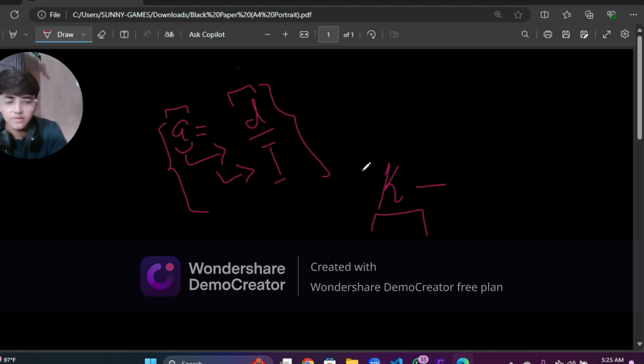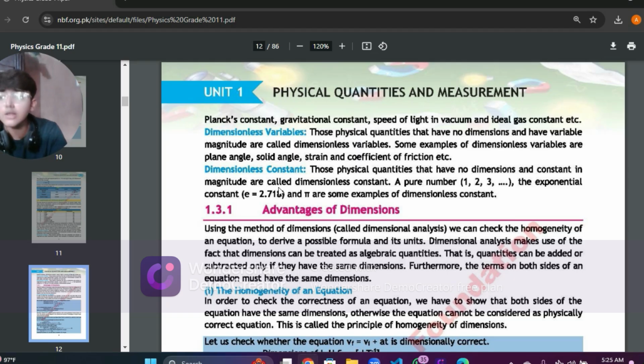If the resistance is constant, then the whole dimension will be, first of all, a magnitude, and it will be calculated as a dimensional constant, not as a dimensional variable. So please try to remember that thing in your mind.